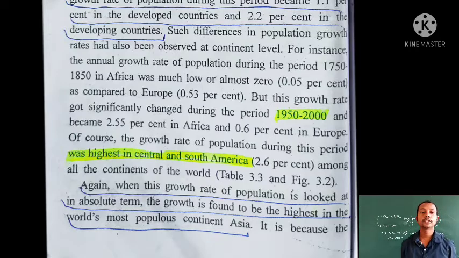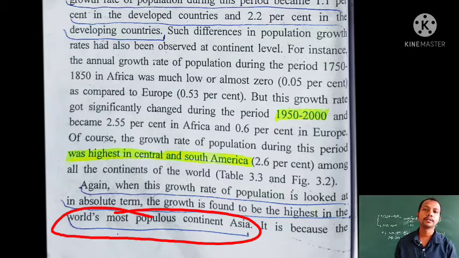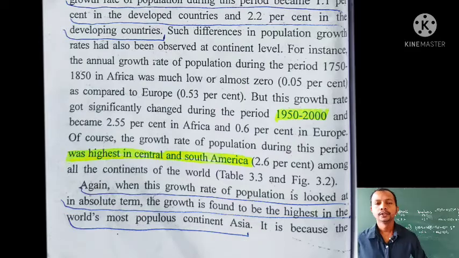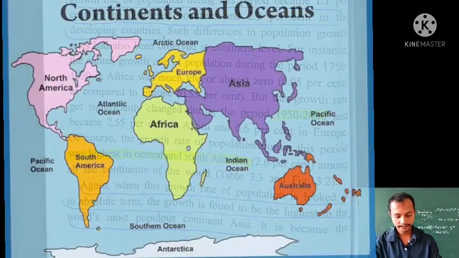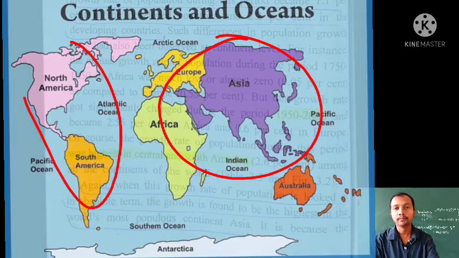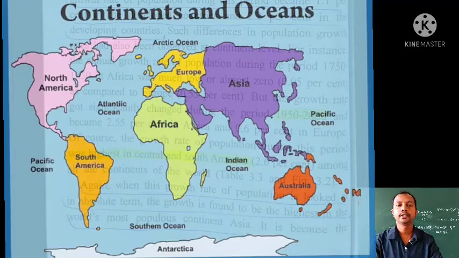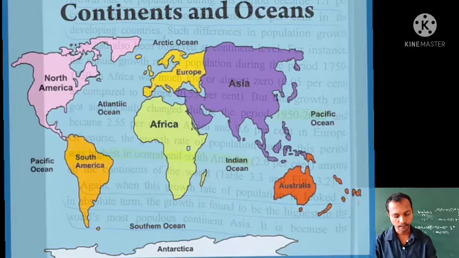And if we look into the absolute number of the population, the continent of Asia is found to be the highest in number. So we can say that Asia and America both have bigger populations compared to other places. Both have two different reasons.